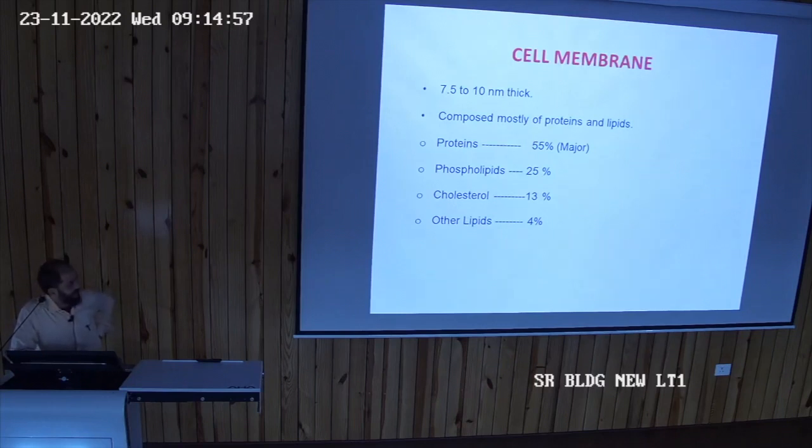Okay, so phospholipid is the predominant among the lipids, approximately constituting 25% of the total cell membrane. Then cholesterol 13%, then there are different other lipids, approximately 4%. So it all constitutes 42%. Okay, the lipid component. Then the carbohydrates, the least one, approximately 3%. So altogether it comes to 100%. So this is the composition of the cell membrane.